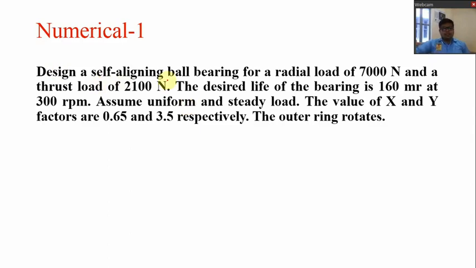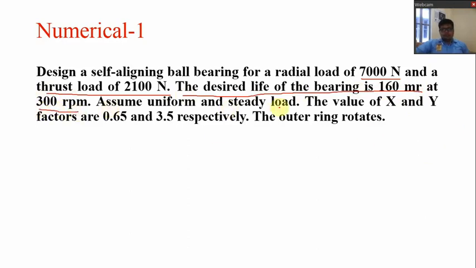Design a self-aligning ball bearing for a radial load of 7000 Newton. So Fr is given. A thrust load of 2100, so Fa is given. Thrust load is also known as axial load. The desired life of the bearing is 160 mR, where mR is million revolutions, at 300 RPM.